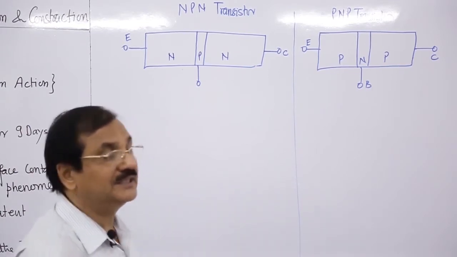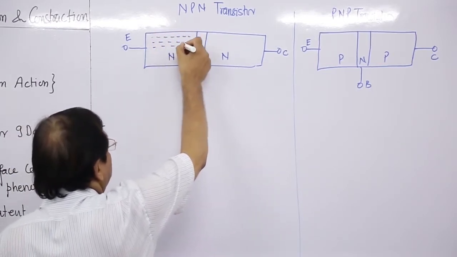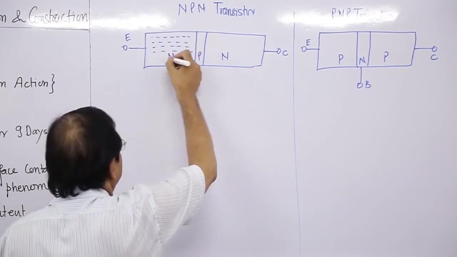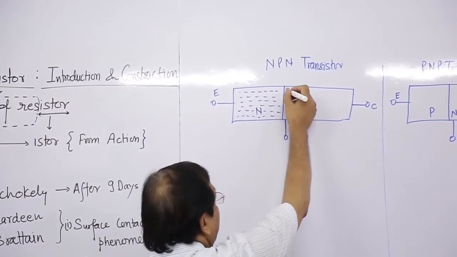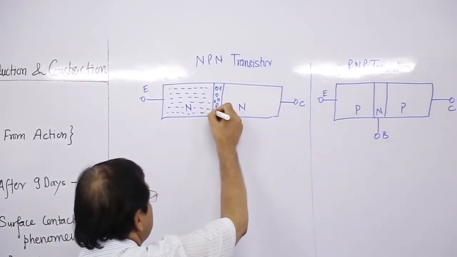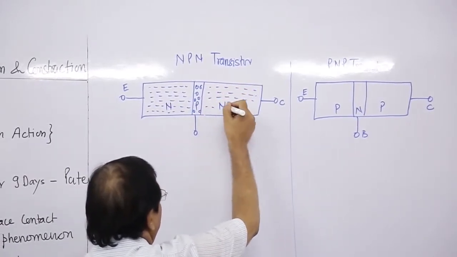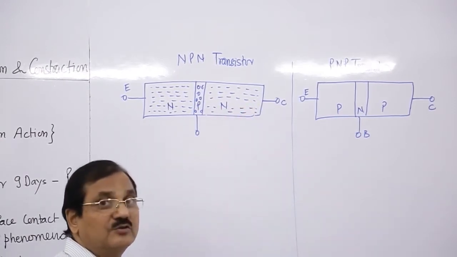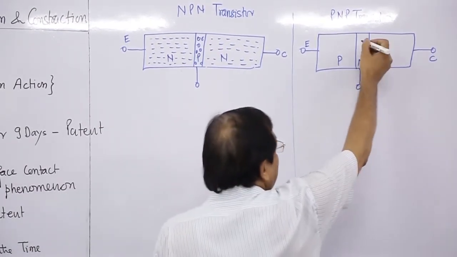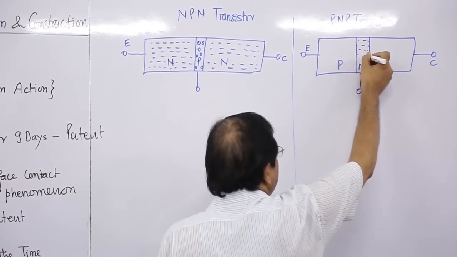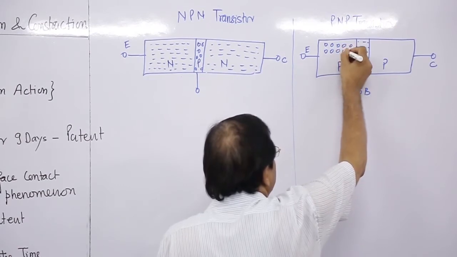So, we can draw the symbol. These are the electrons, these are the holes, and again these are the electrons. Just the reverse of this, there are electrons as majority charge carriers and holes in this part.